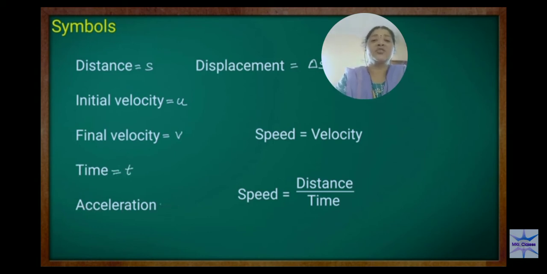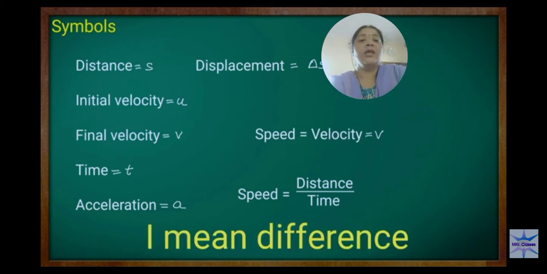Come to the acceleration. Acceleration is a. Speed and velocity have a little difference, but both are symbolically represented as v. Speed and velocity have the same meaning, only a little difference is there. Velocity has a direction, speed has no direction.